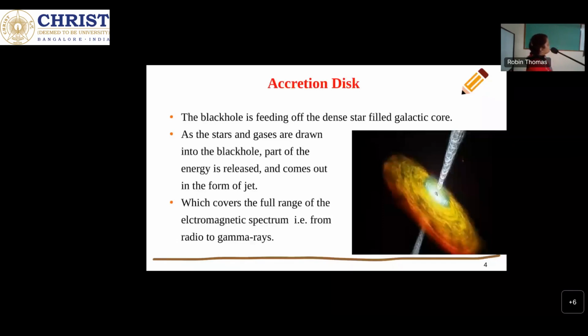The green region is the narrow line region, extending from 10 to 100 parsec. And these are the jets coming out from the central region, which go up to the range of kiloparsec or megaparsec. These are different views of AGN, which I'll talk about in the next slide.